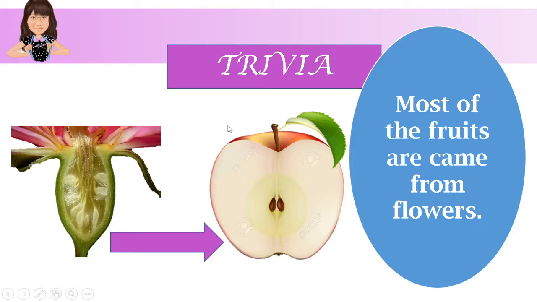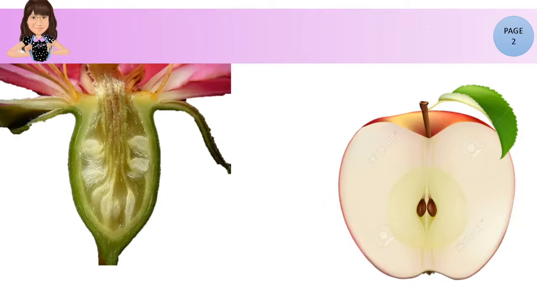Okay? Example natin ng prutas na galing sa bulaklak ay apple. Yung apple, kaya naging prutas kasi galing sa bulaklak. Another example, sunflower. Ang sunflower ay isang bulaklak, pero hindi iyon nagiging prutas. So, ano-ano nga ba ang mga pinagkaparehas ng flower at ng isang fruit?